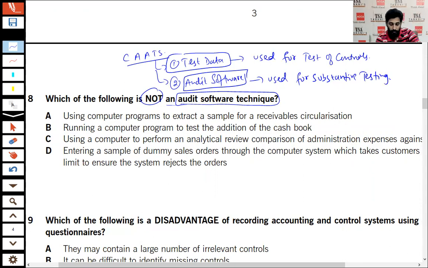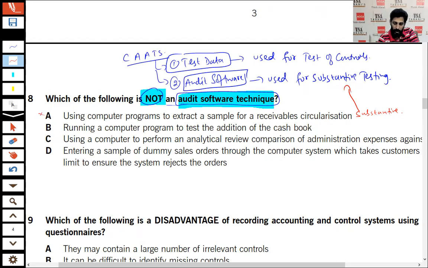And it is saying which of the following is not audit software. That means you have to identify which of the following four statements is a test of control statement and is not being performed through the audit software. Let's discuss. Number one, using computer programs to extract a sample of receivable circularization. It is substantive and it will be performed through audit software, right?